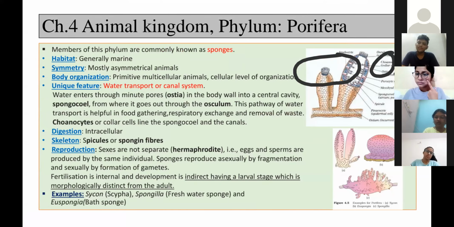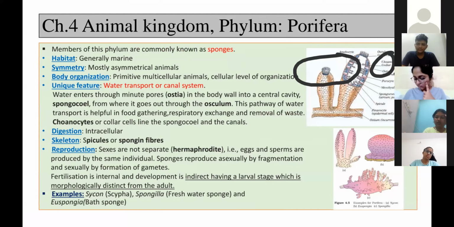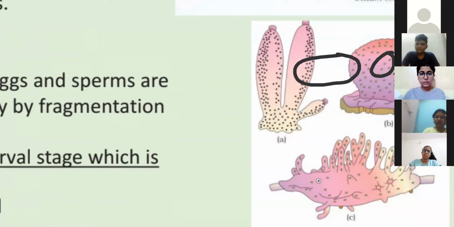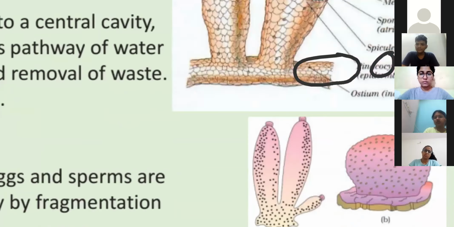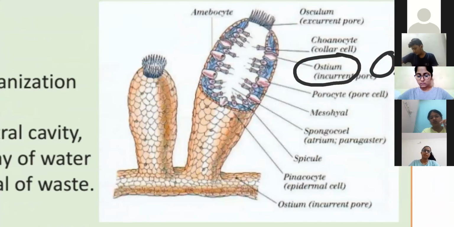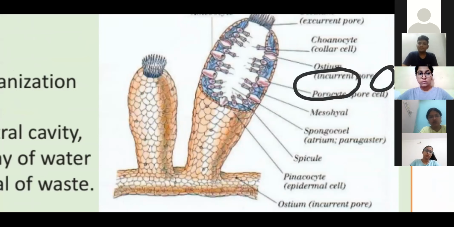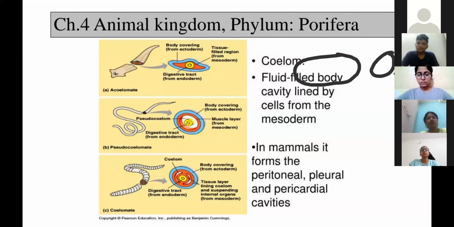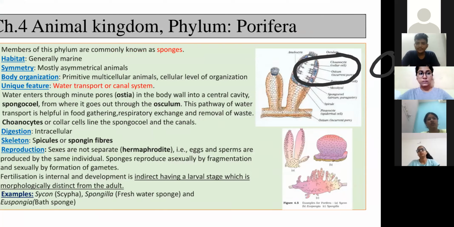So the ones you see on the outer side, all these small pores, are ostia. These ostia are the small pore structures. Next, just a second.